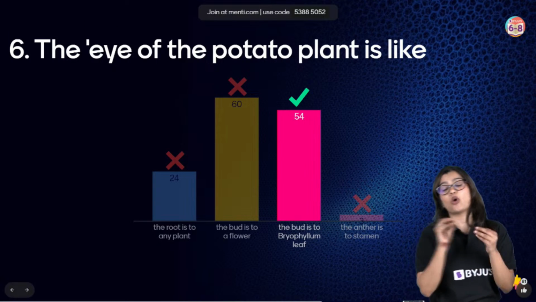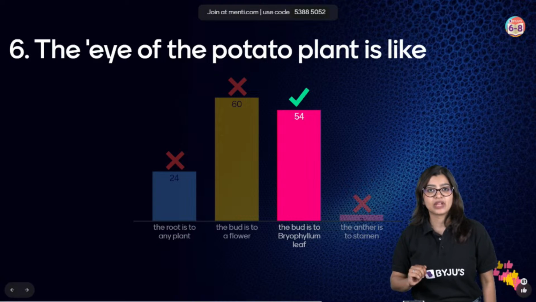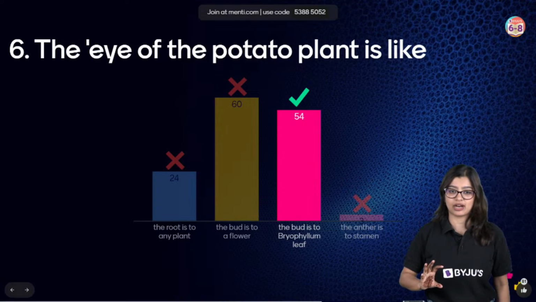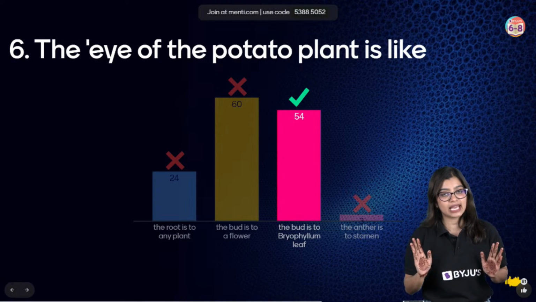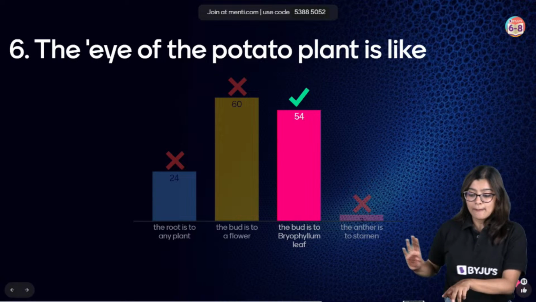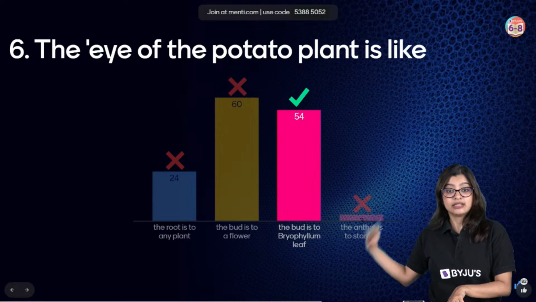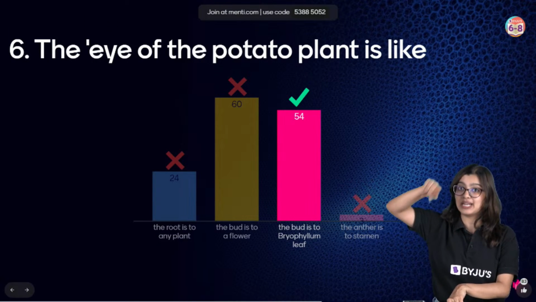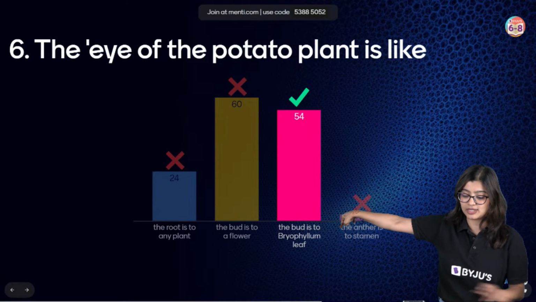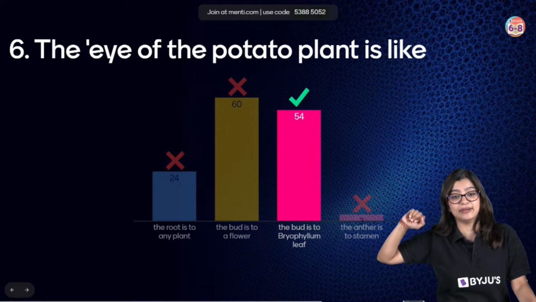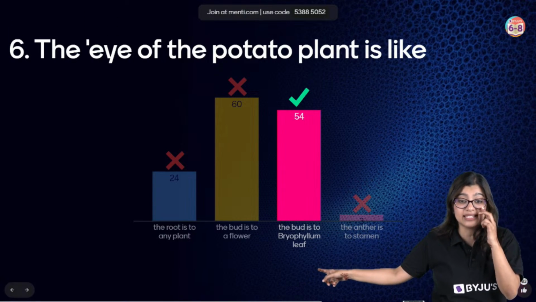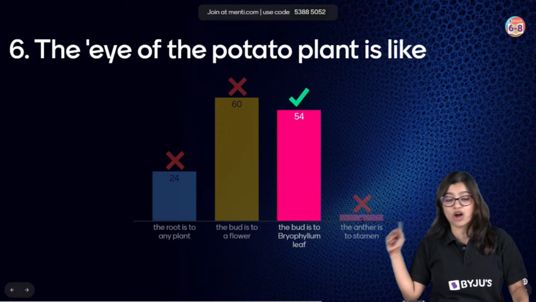Now, if I correlate it to the bud of a flower, the flower is involved in sexual reproduction. You can't even equate the same. They are not the same, right? But if you look at this case, the same way you have an eye in a potato, this right here is basically the bud in a bryophyllum. That is why the answer is option number C, not B.